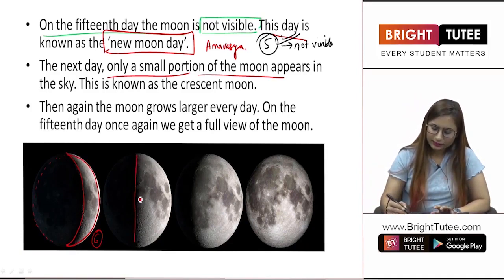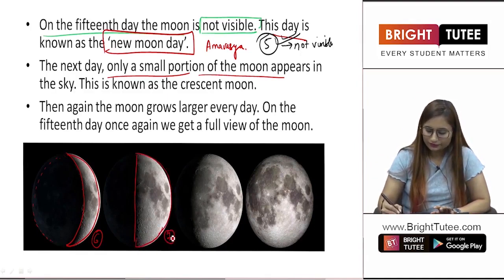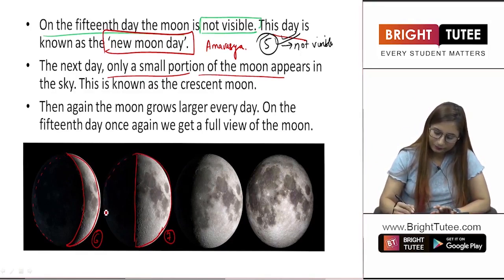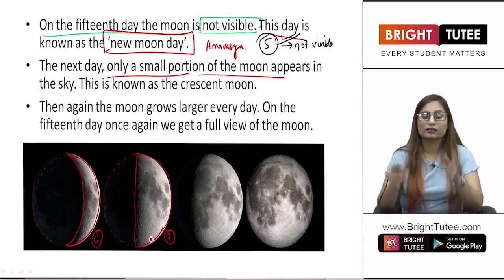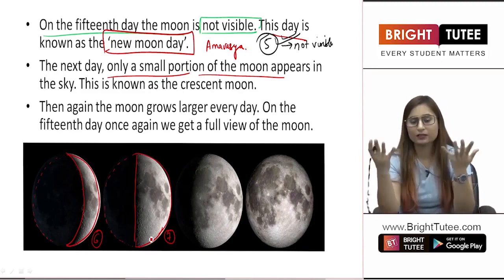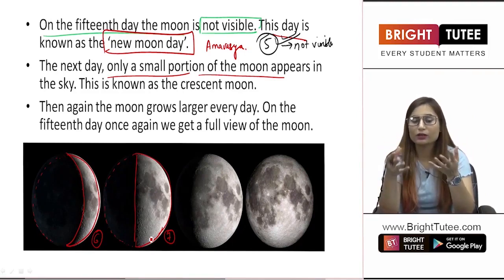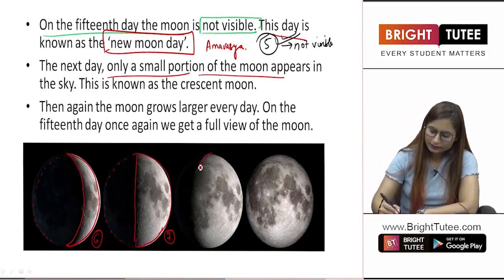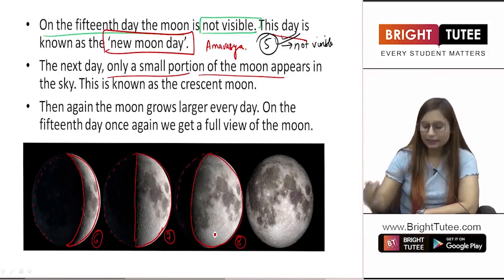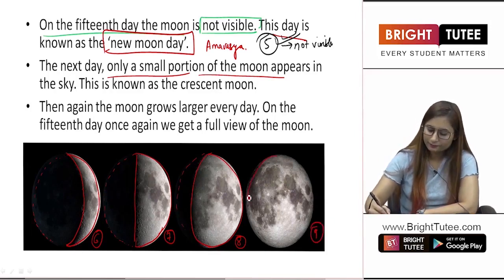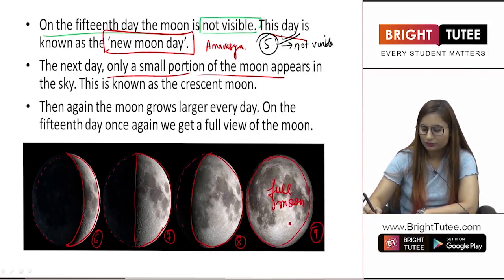Then the next phase is when the moon becomes half. This is the seventh phase basically. The moon is still complete. Moon never disappears. The moon is such a large body, it just cannot disappear. Half of the planet cannot disappear and regrow, right? So we are just not able to look at it because of the lack of light. Then this is the eighth phase, in which the size of the brighter part has further increased. The actual size of the moon is this. And then the ninth phase is again the full moon day.